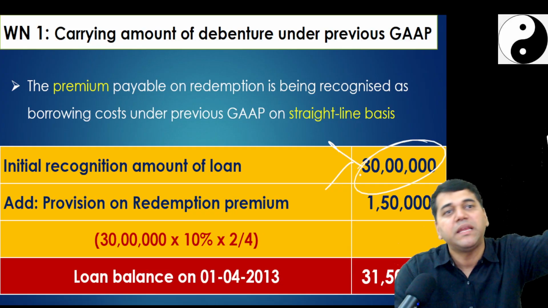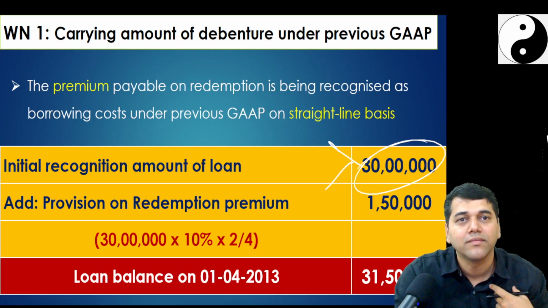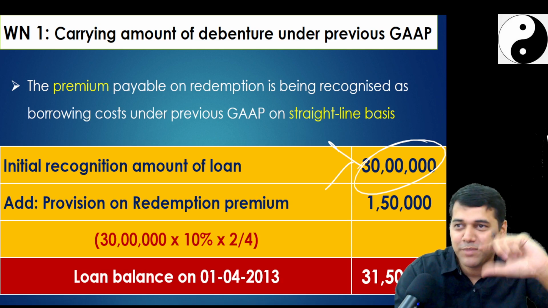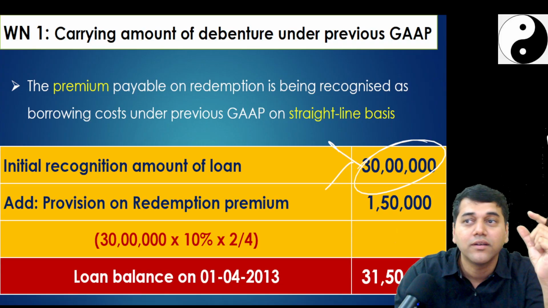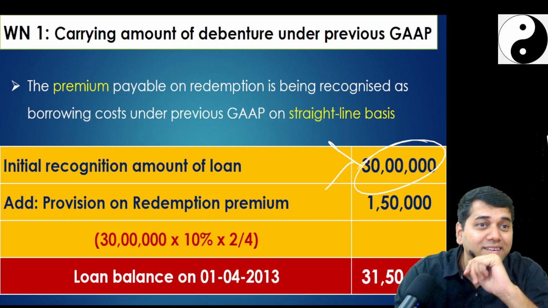And next to that a premium. In Ind AS what we will do with the premium? The 10% premium was there. What we will do in Ind AS? Adjust with what? What accounting entry I pass? Adjust with EIR.